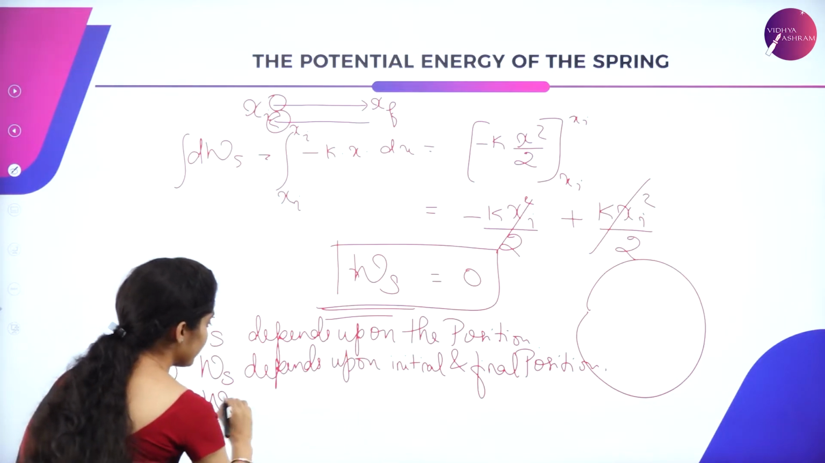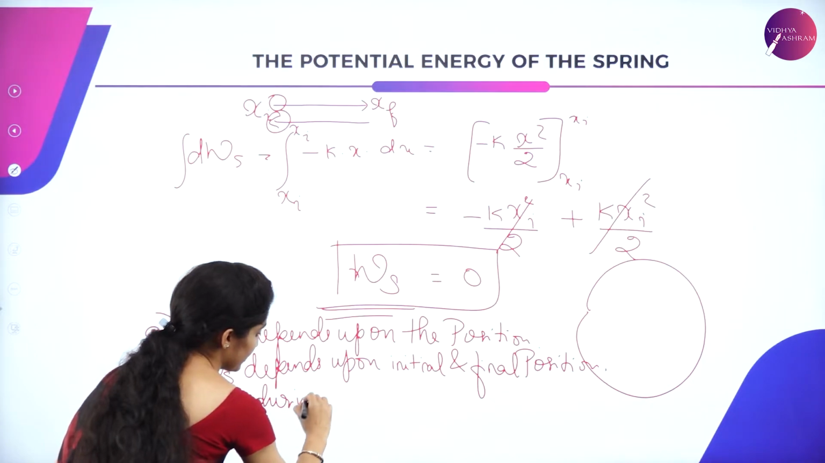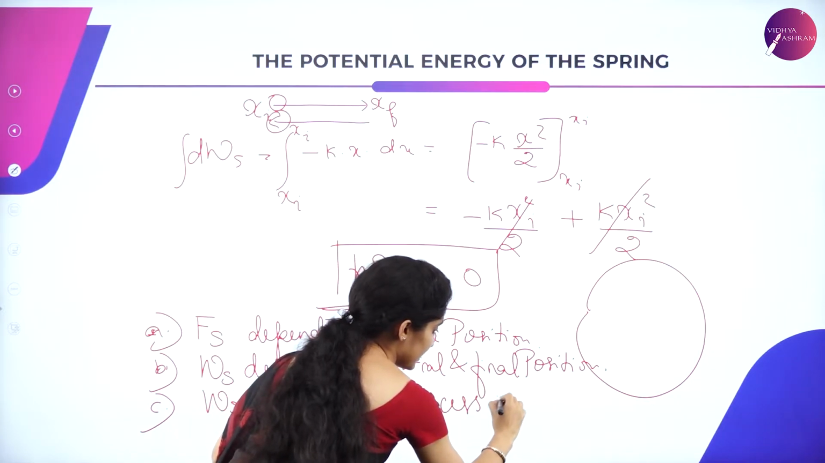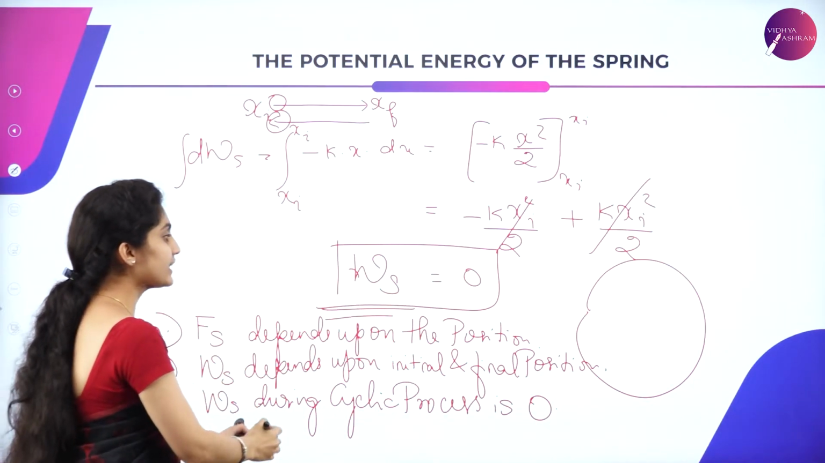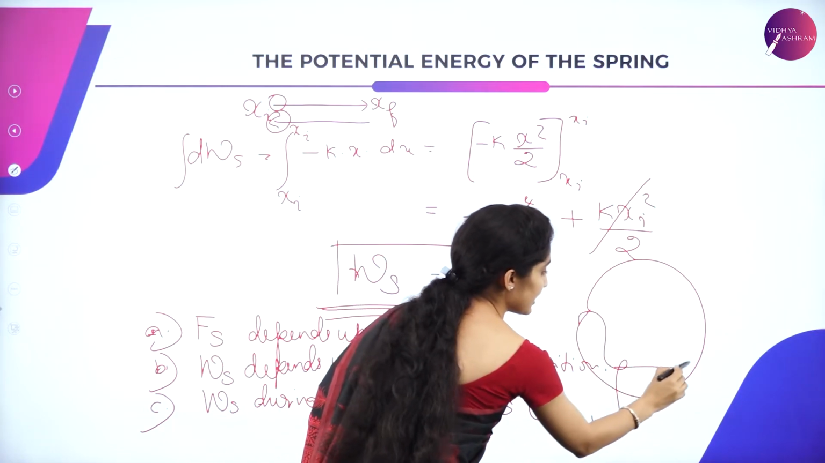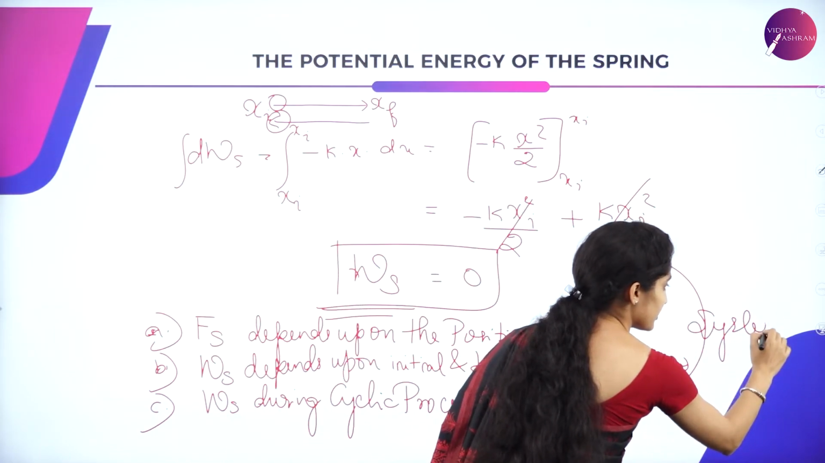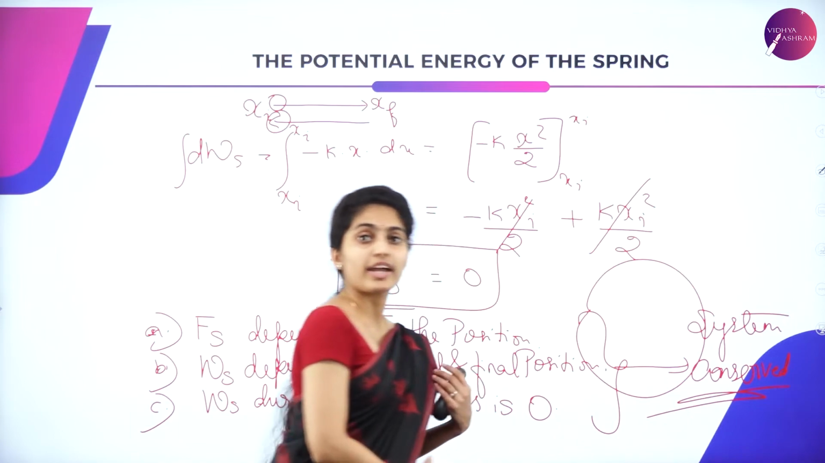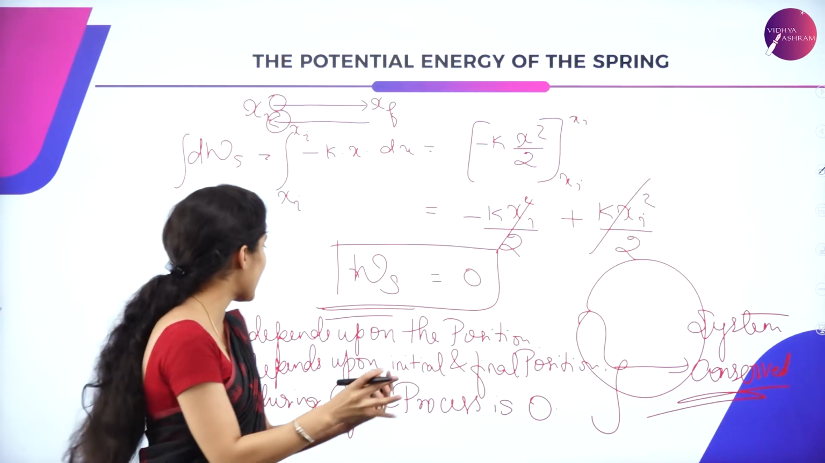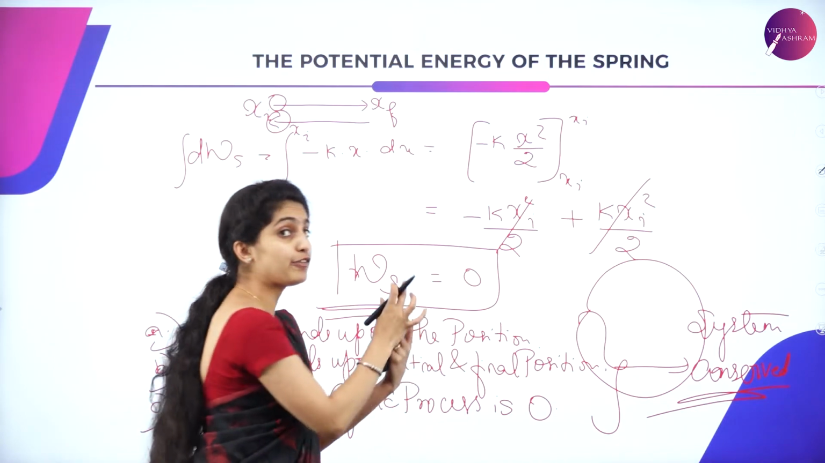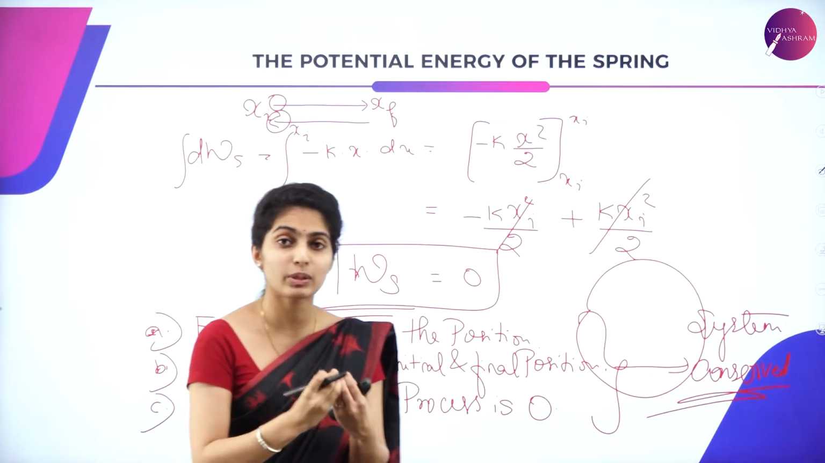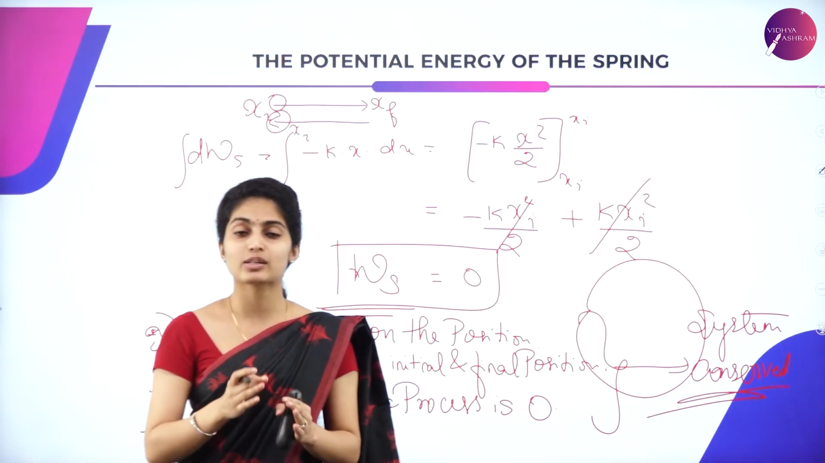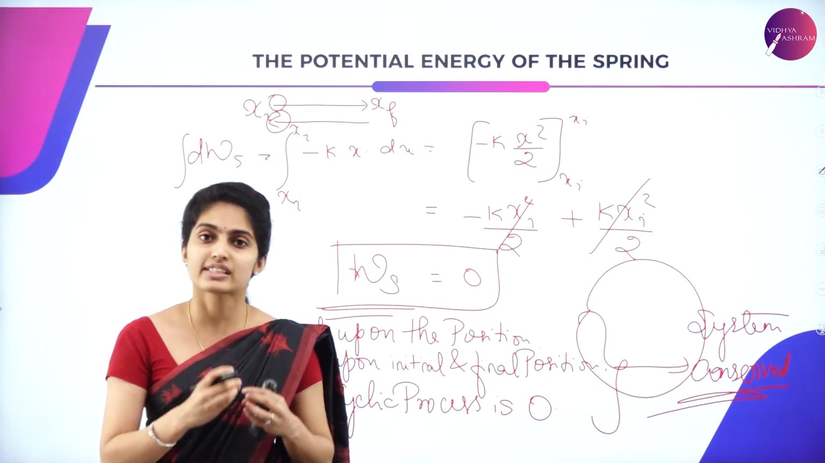Work done by the spring during cyclic process is 0. So by looking at these 3 points, we can say that the system is conserved. According to conservation of system, you know that it depends upon the initial and final position. The work done by the system depends upon initial as well as final position. That is why you can say that the system is conserved.